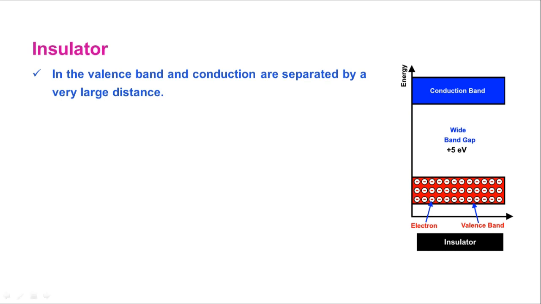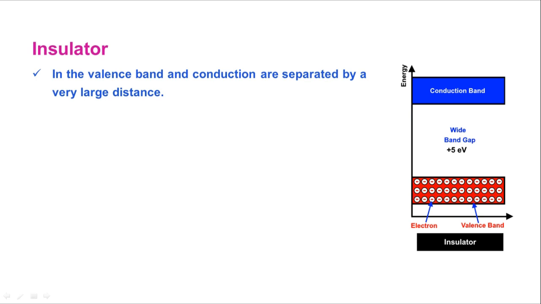Just see the diagram. Here is the conduction band and here is the valence band. So a very wide gap is present. Actually, here 5 electron volts is given; in some textbooks 6, in some textbooks 9. On average it is 6 electron volts. Clear?